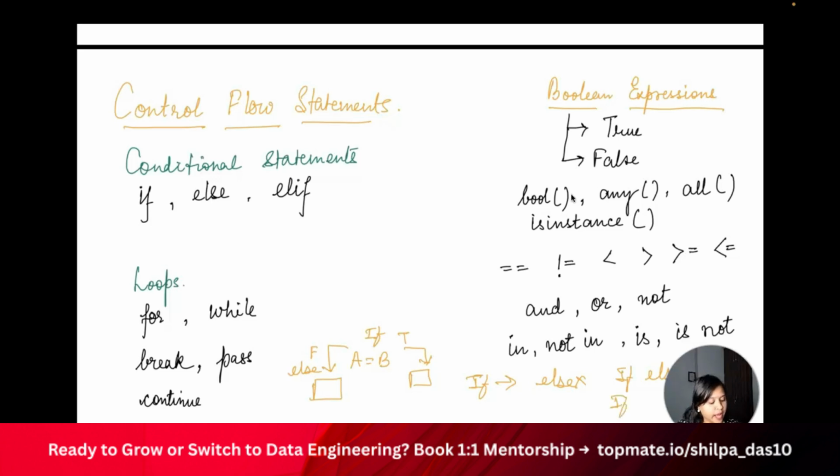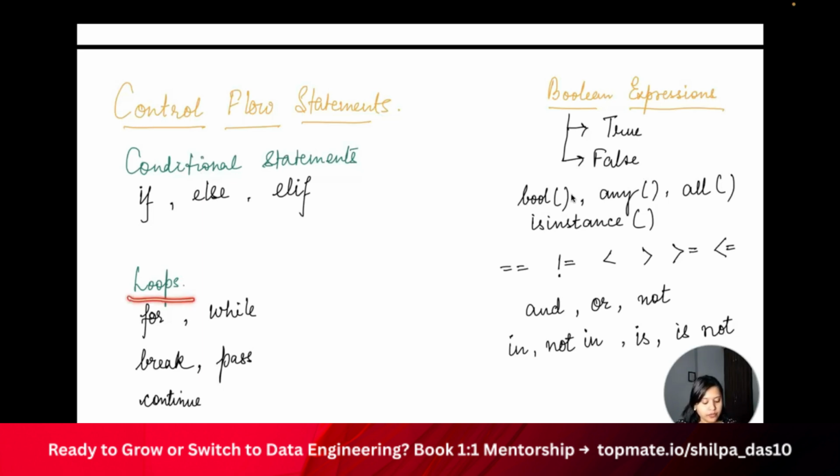I can also have just if, then I can have if and elif, right? So this is the thing that you can have in your if else statement. We will discuss this in a very practical way in the next sessions that we will be covering. So this is how exactly you deal with if, else and elif. Now we have the conditional statement if, else and elif. Then we also have a construct called loops.